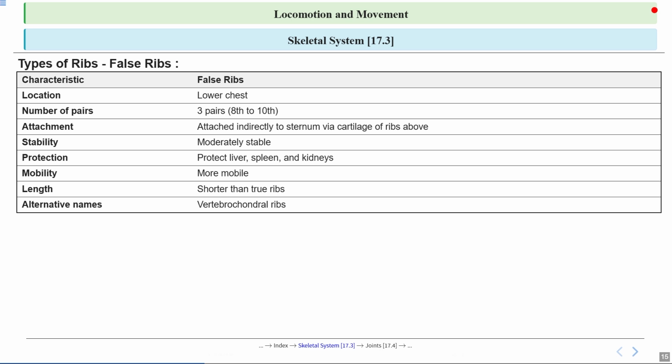Instead, they connect indirectly using the cartilage of the rib right above them to reach the sternum, which gives this area a bit more flexibility. Though they are shorter and more mobile than the upper true ribs, these false ribs, also known as vertebrochondral ribs, still provide moderate protection for important organs in the upper abdomen, such as the liver, spleen, and kidneys. This indirect connection allows for more movement in the lower part of the rib cage, which is important for breathing as well as body movements.